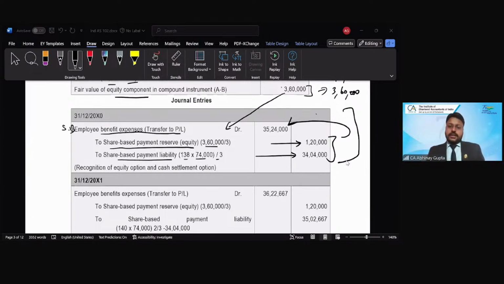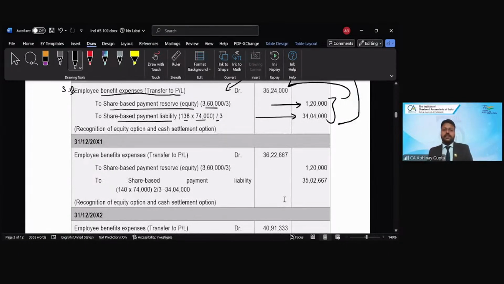Okay. Then for year two, again, we need to pass the same entry: employee benefit expense to share-based payment equity reserve and the share-based payment liability. Now, again, the calculation will be: 3,60,000 is the amount fixed, right? So 3,60,000 into 2/3 minus the previous amount. But because this amount is fixed, even if we apply the weights 1/3, 2/3, 3/3, it will fetch the same answer. So for the sake of simplicity, we can simply divide by 3, so 1,20,000, because this amount is fixed throughout the life, right?